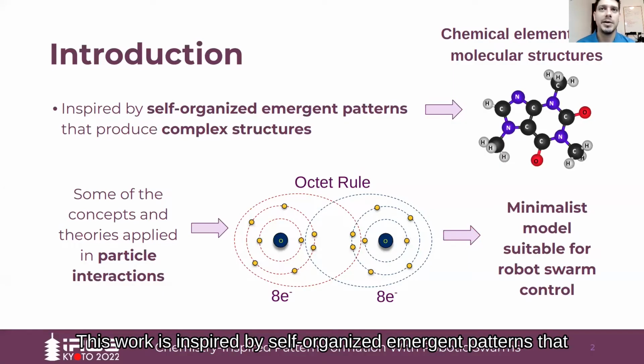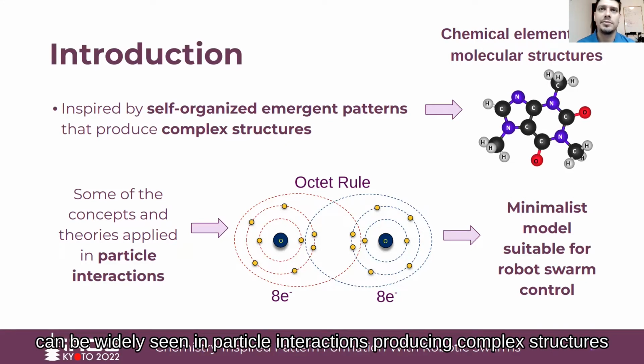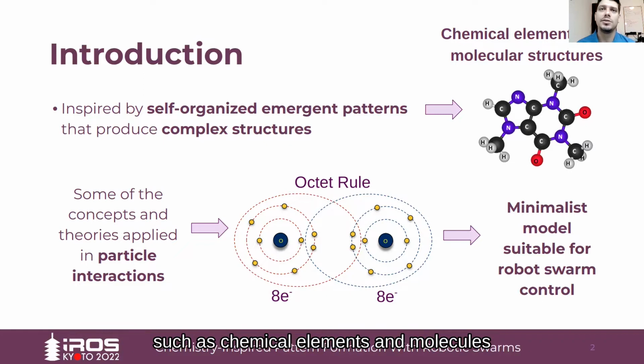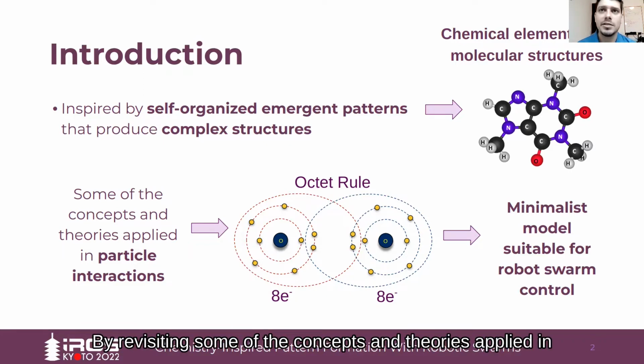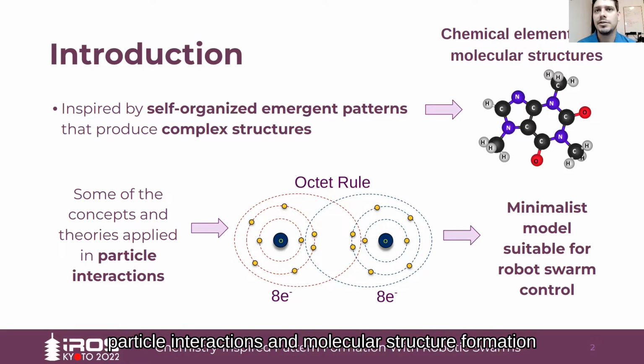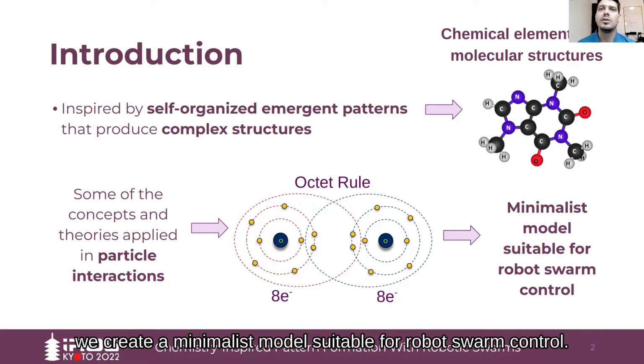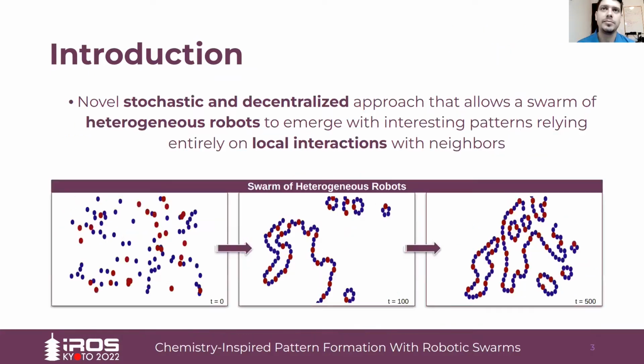This work is inspired by self-organized emergent patterns that can be widely seen in particle interaction, producing complex structures such as chemical elements and molecules. By revisiting some concepts and theories applying particle interaction and molecular structure formation, we create a minimalist model suitable for robot swarm control.